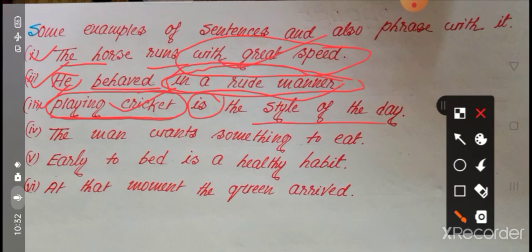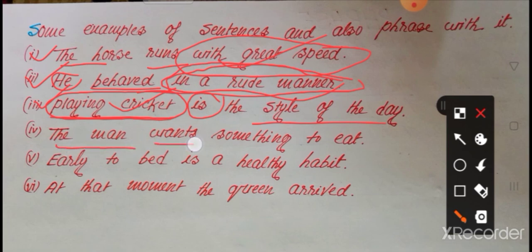Number 4. The man wants something to eat. Is this an example of a sentence? Yes, this is an example of a sentence. Here the man is the subject, wants is the verb. Look, the group of words something to eat functions as a unit of a group, because without something to eat, we never separate it in this sentence.